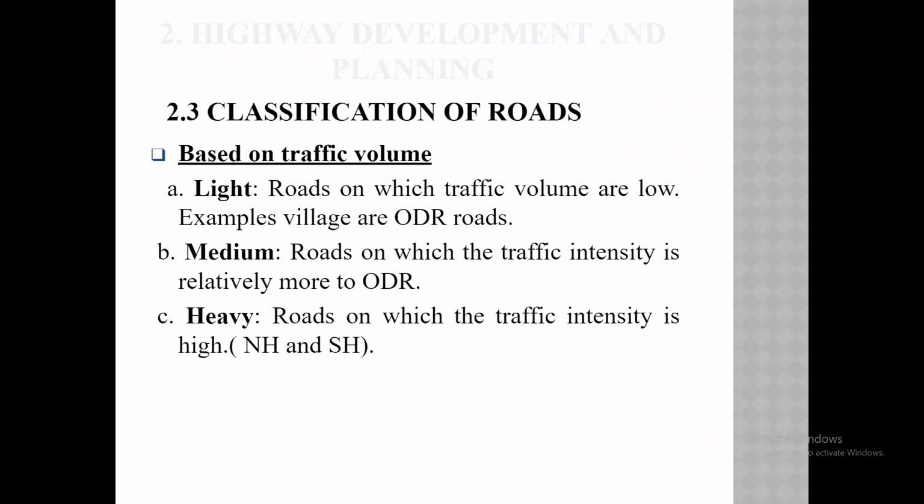The roads which have very high traffic intensity, where the number of vehicles passing is very high. The examples of heavy traffic are national highways and state highways.